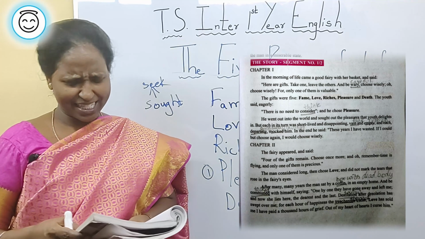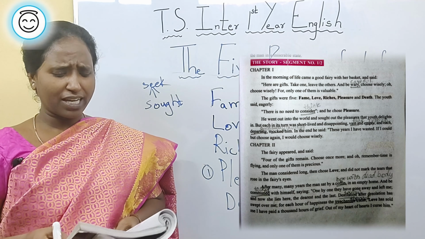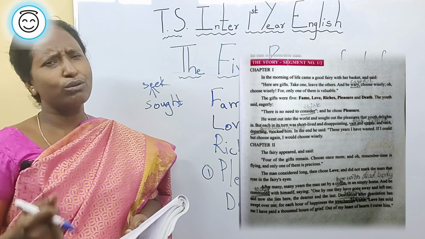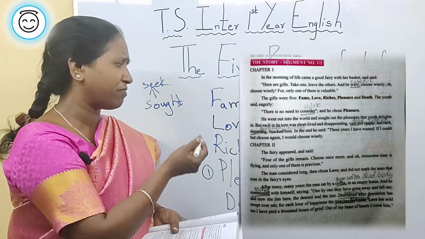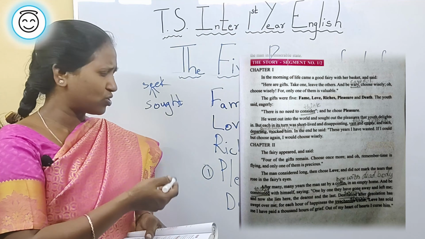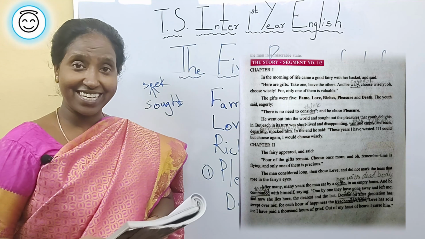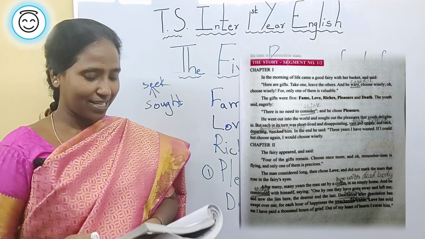In the end, he said, "These years I have wasted. If I could but choose again, I would choose wisely." So he regretted, why did I ever choose pleasure? I could have chosen the other four, maybe fame, maybe love, maybe riches, or maybe death. I chose the wrong one. If at all I get a chance, I would choose a better one. I will make a wise choice, he said.